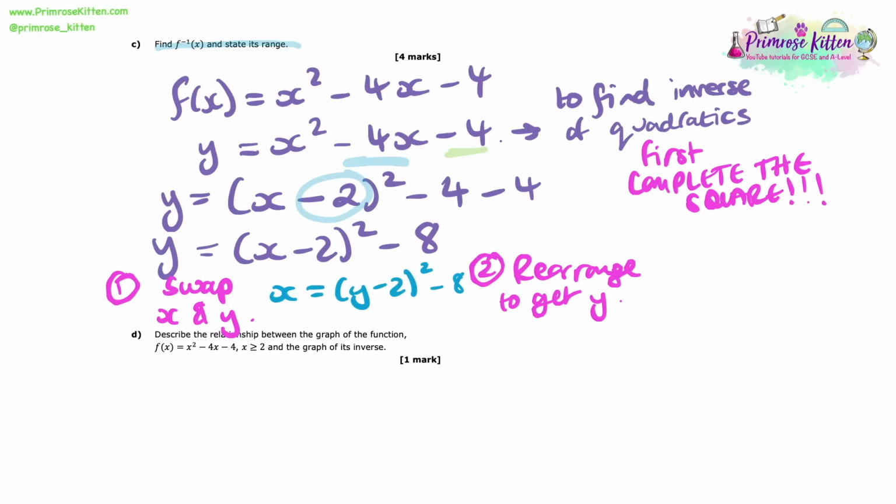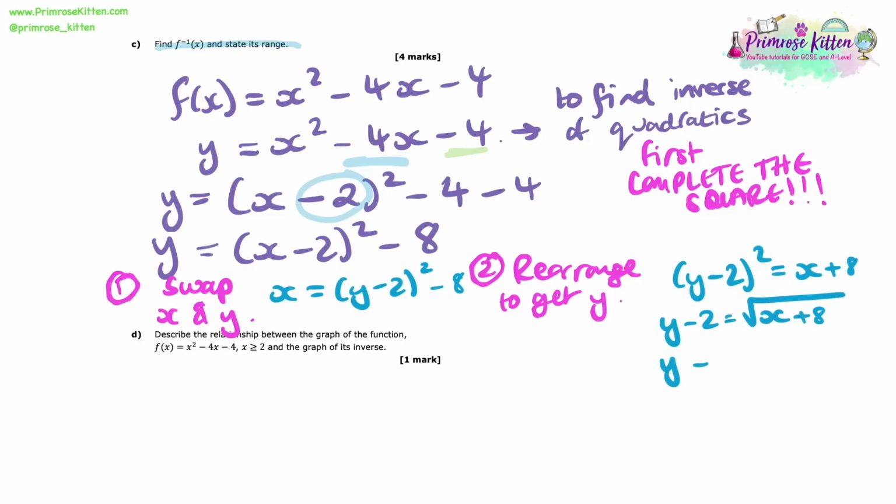Okay, so getting started with this rearranging, if I shift that minus 8 onto the other side, I get y minus 2 squared equals x plus 8. So now let's square root both sides. I get y minus 2 equals the square root of x plus 8. And then finally, let's add 2. So that gives me y equals the square root of x plus 8, plus 2.